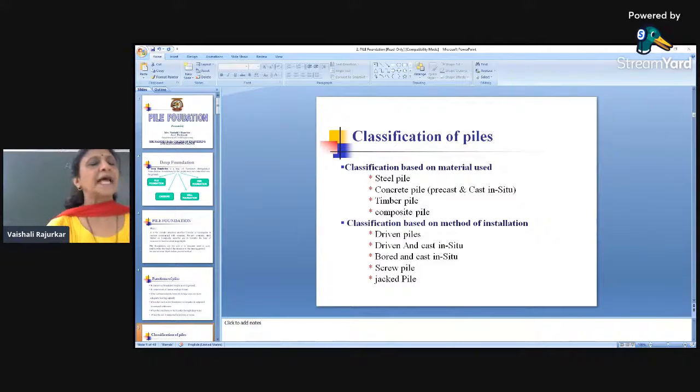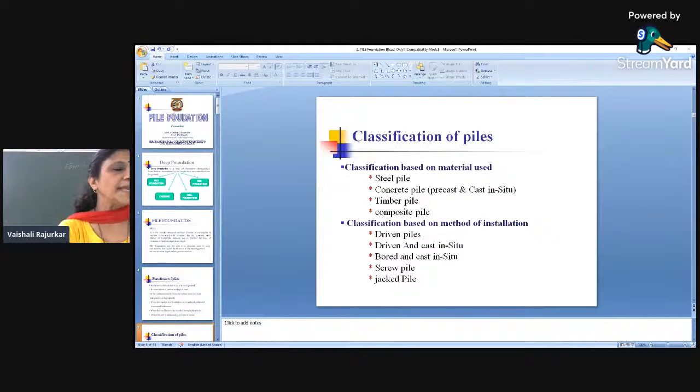Next is the classification of the pile. As we all know, firstly, the piles are being classified on the basis of material used. What are the different materials which were used in the ancient period? As we all know, before the invention of the concrete, the people were using timber as a construction material, mostly because at that time it was available very cheap and in ample quantity. So timber is basically used in ancient days.